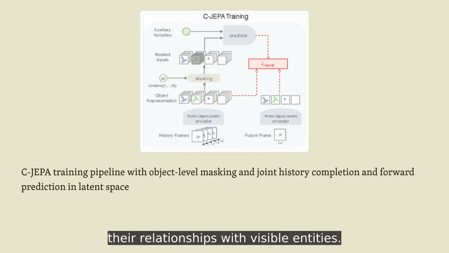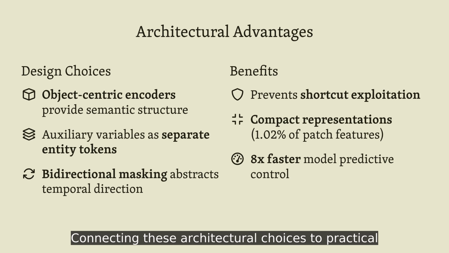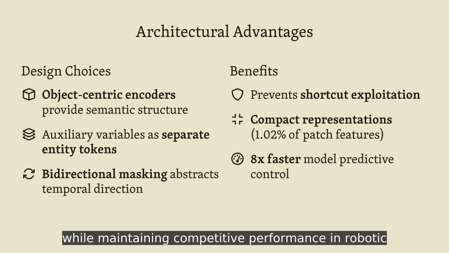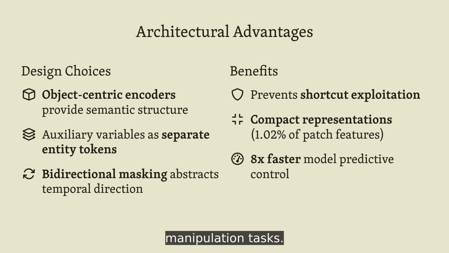Connecting these architectural choices to practical outcomes, the object-level masking strategy offers dual benefits. Semantically, it enforces interaction reasoning by design. Computationally, object slots are dramatically more compact than patch-based representations, enabling the model to achieve over 8 times faster planning rollouts, while maintaining competitive performance in robotic manipulation tasks.